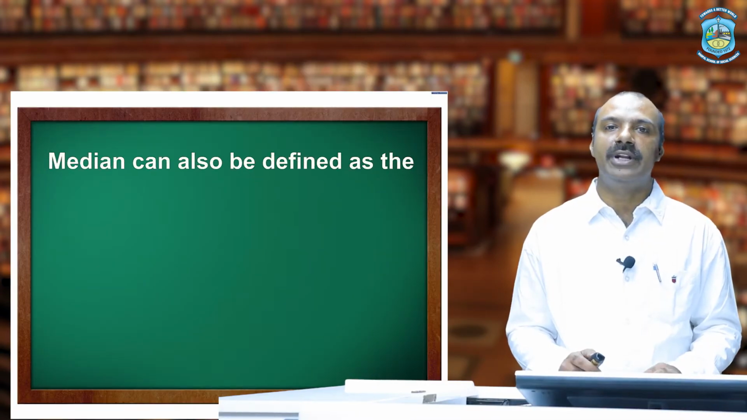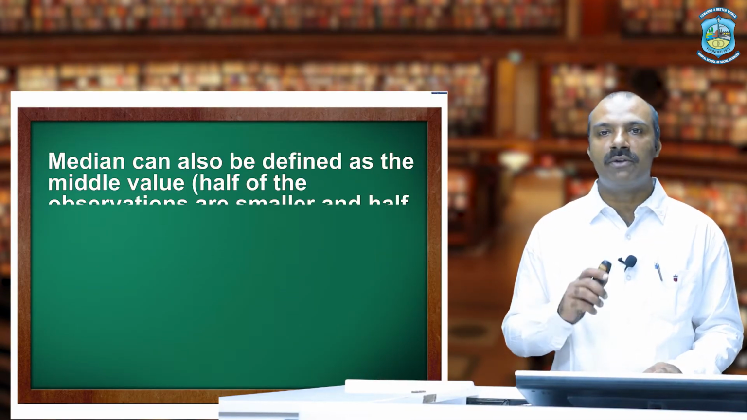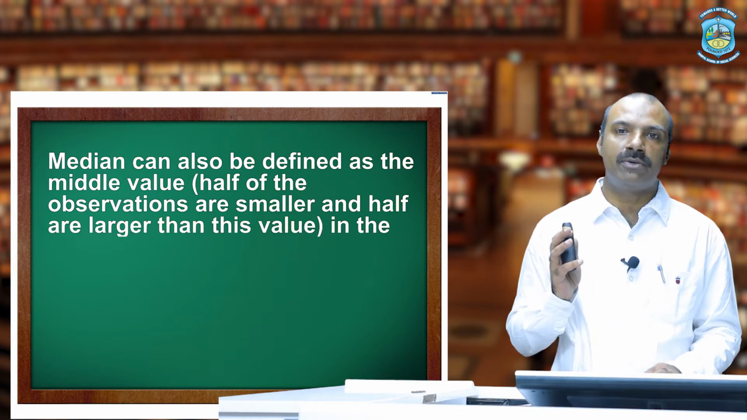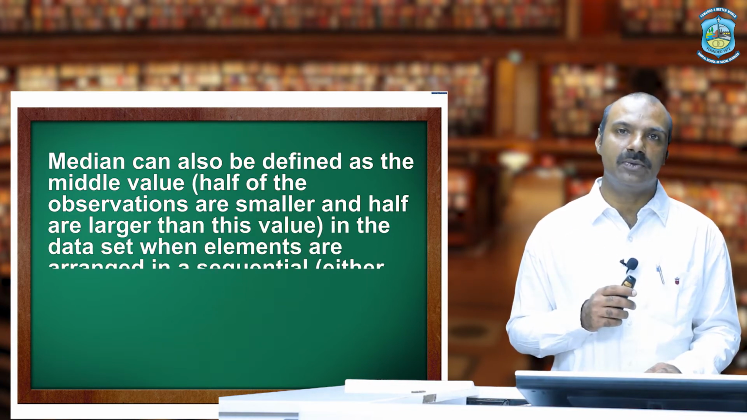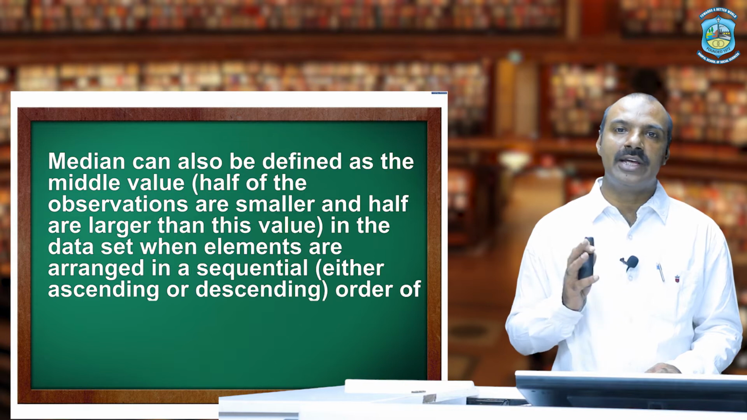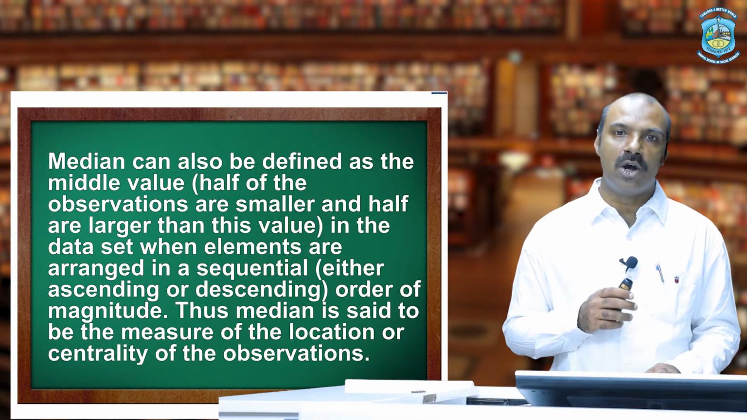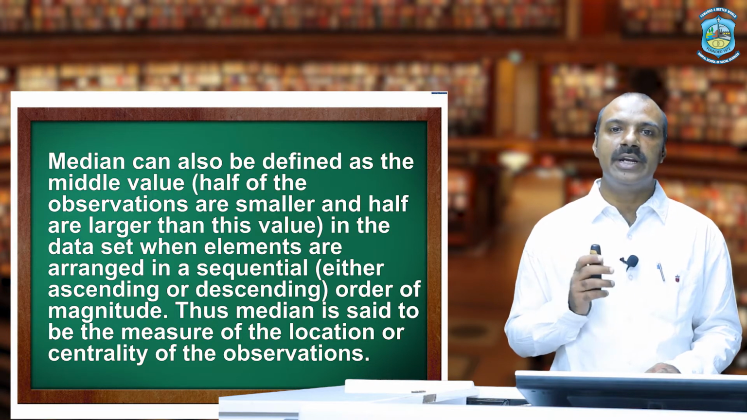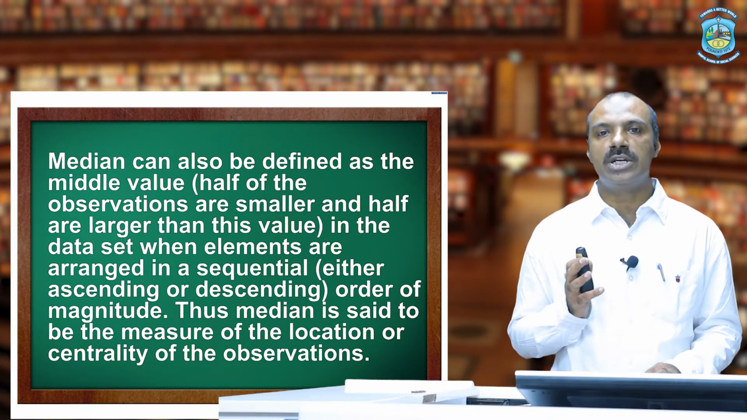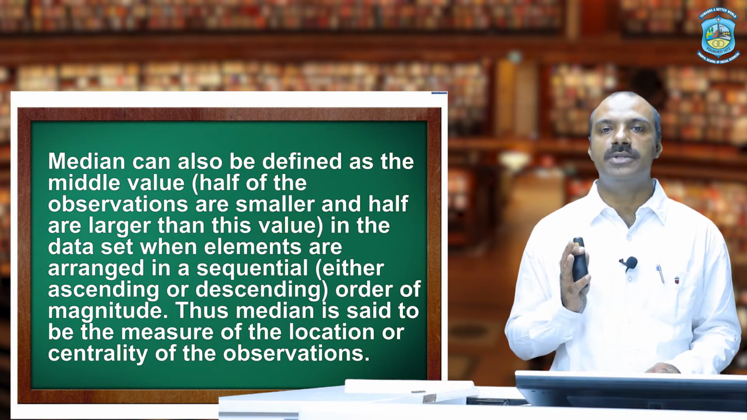Median can also be defined as the middle value. Half of the observations are smaller and half of the observations are larger than the value. In a given data set, when the elements are arranged in sequential order, either ascending or descending order of magnitude, median is said to be the measure of the location of centrality of the observations.